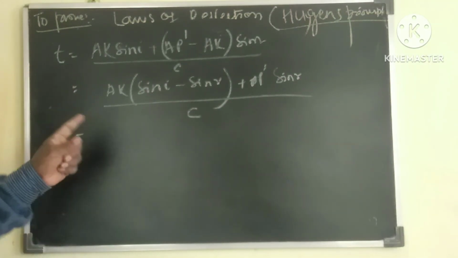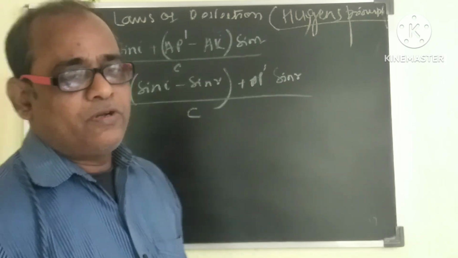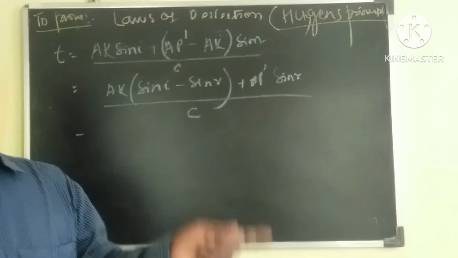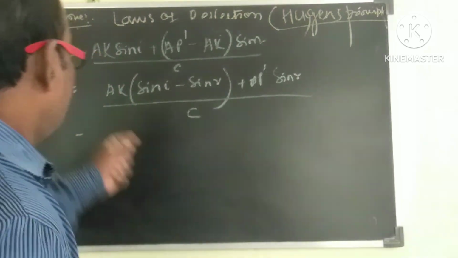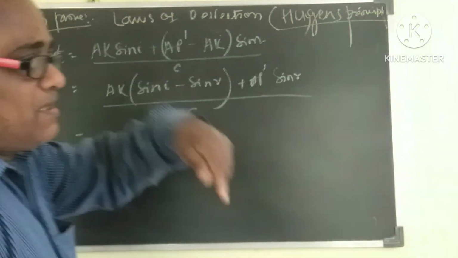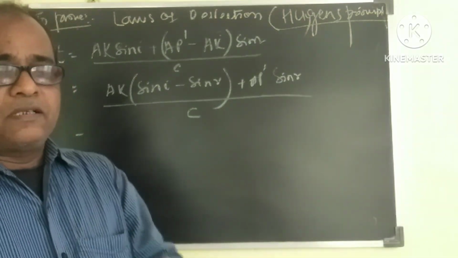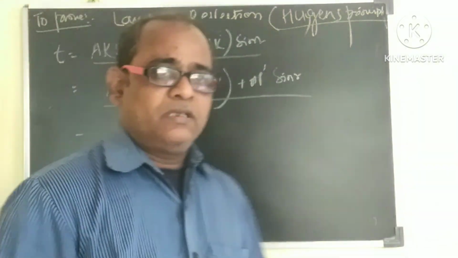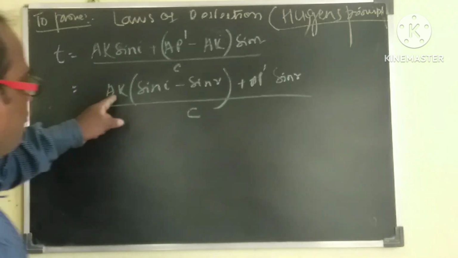Already we have seen that from any point on the primary wave front to the point on the secondary wave front, the time taken is the same. So the point K on the reflecting surface, different points on the reflecting surface, doesn't matter, the time is the same. So we can say that time is independent of AK.